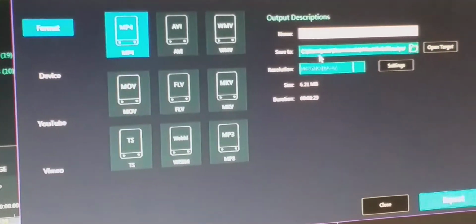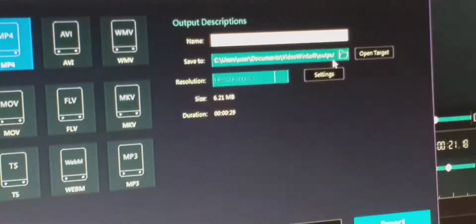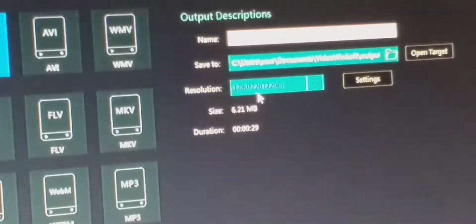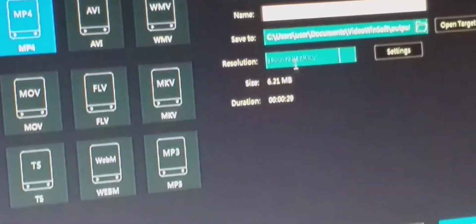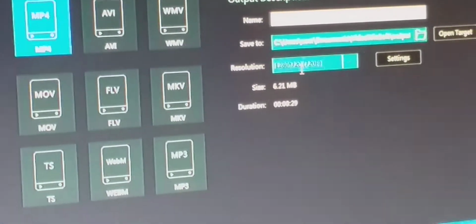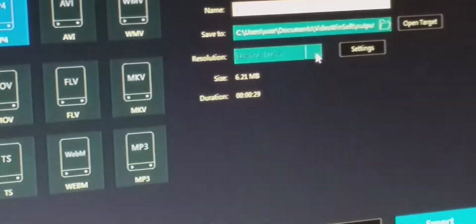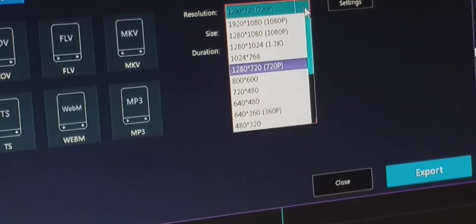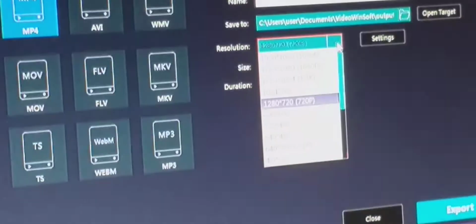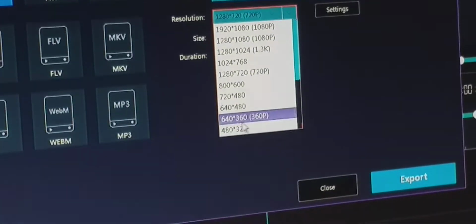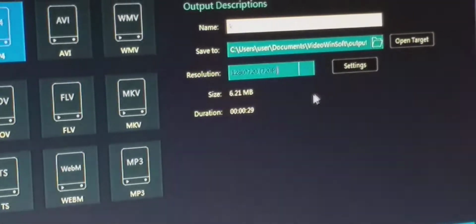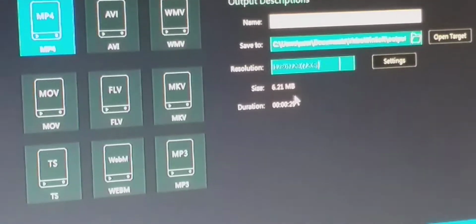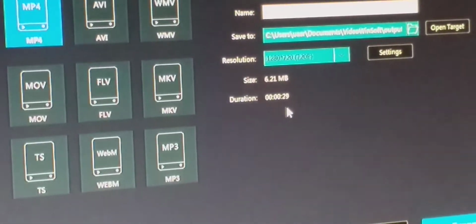By default, it is the users' documents folder. This is the output location of the movie, and this is the resolution. Can you recall what resolution is? Resolution is the number of pixels on the screen of the movie. It can be set according to the desired number of pixels supported by the different formats. There are different formats of different resolutions. You can select the size and duration, where it will show the size of the movie and the duration of the movie.